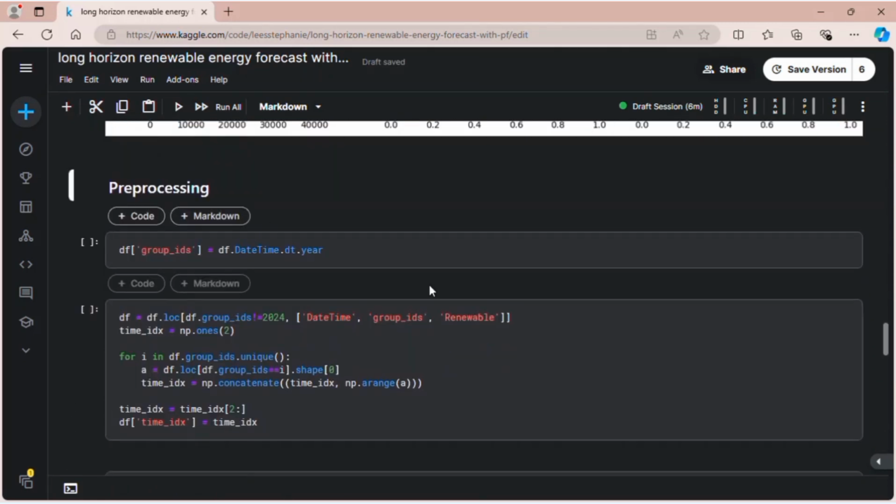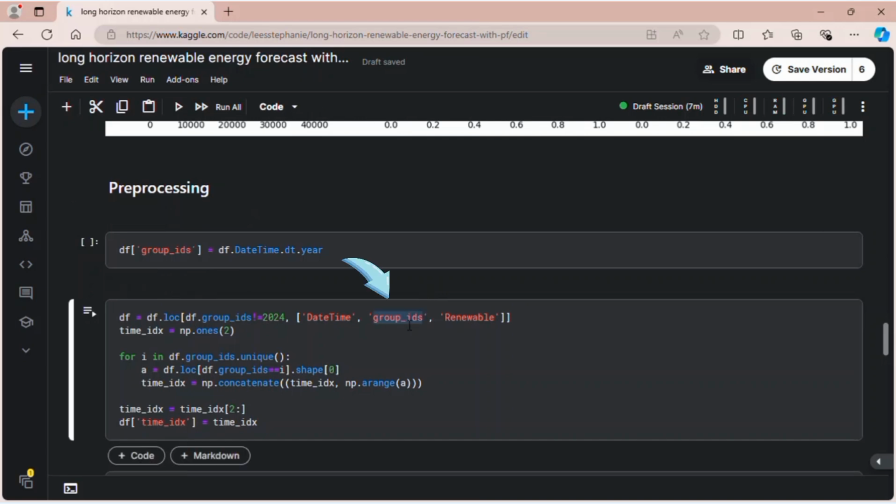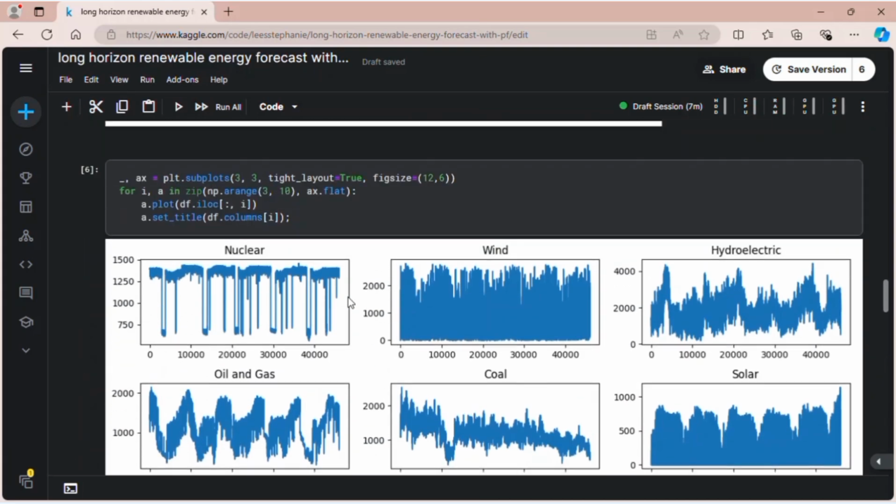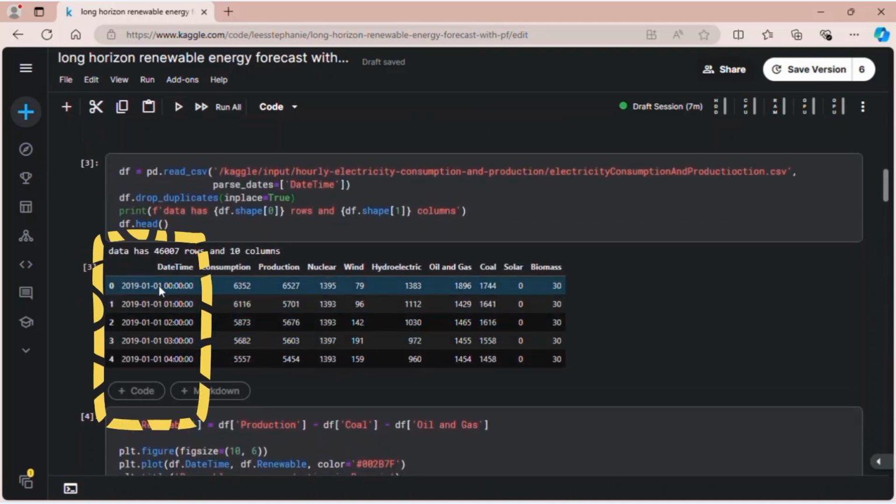Okay, so as I said earlier, we need a TimeSeriesDataSet in PyTorch to train the model. So we need to talk about that first. To make the time series dataset in PyTorch, they require a group ID, which is to identify the time series, and the time ID. The time ID is actually like the date time, as we can see in the first column here.